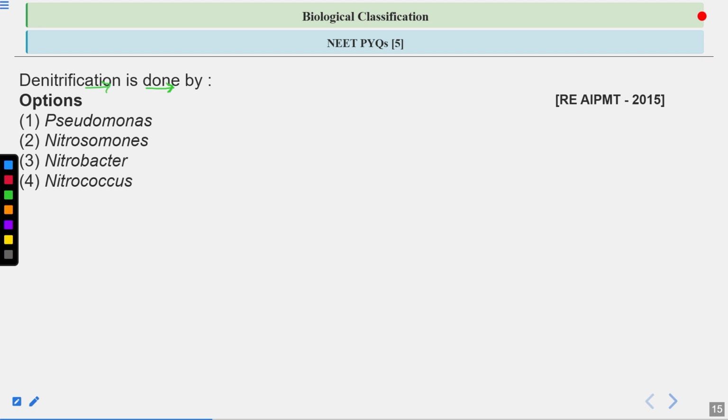Atmospheric nitrogen, nitrogen gas, is produced again. What are the options? Option A is Pseudomonas, B is Nitrosomonas, third is Nitrobacter, and fourth is Nitrococcus. So what will be the answer for this question?